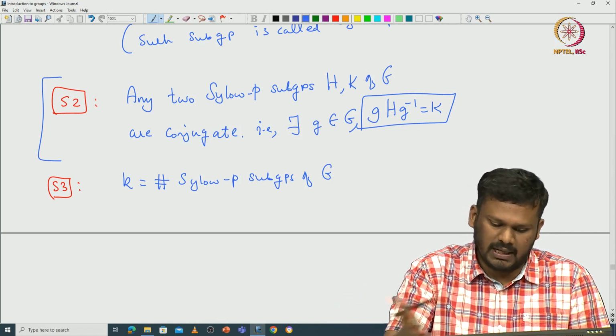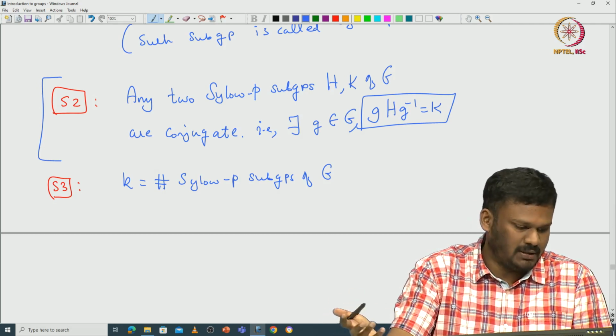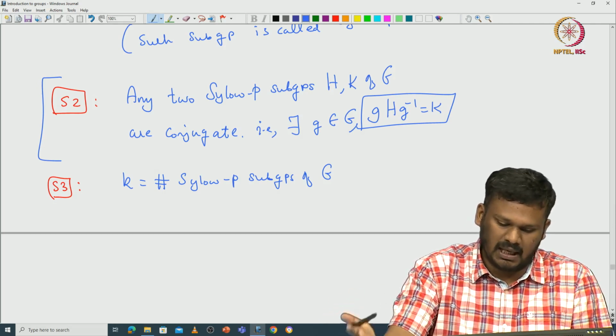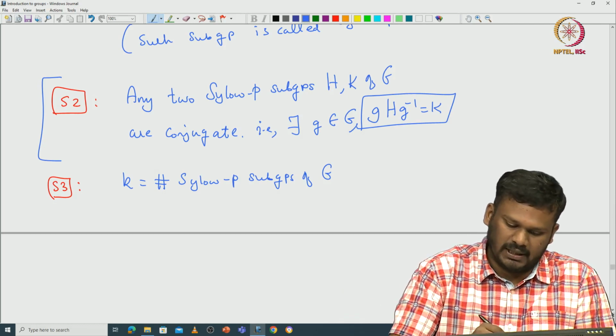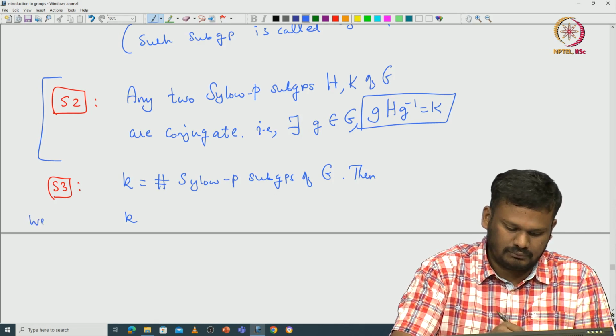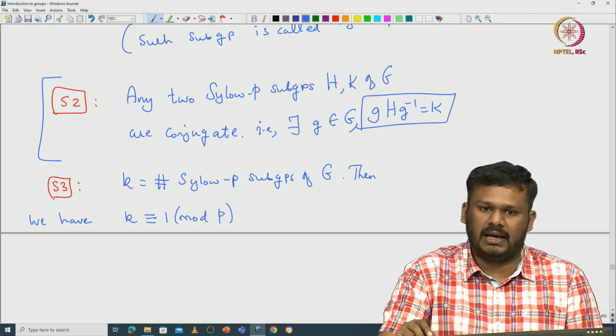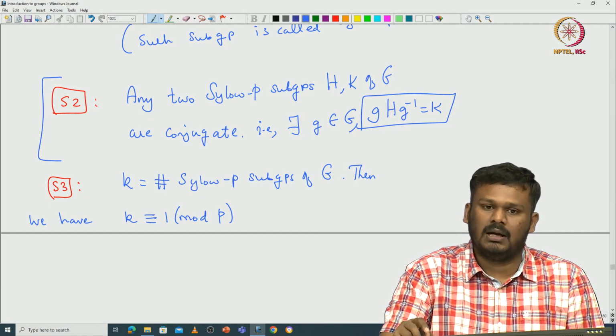Then you can prove that k is congruent to 1 modulo p. In particular, k and p are relatively prime, and k is congruent to 1 modulo p.